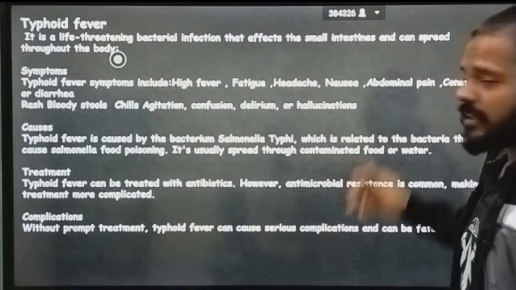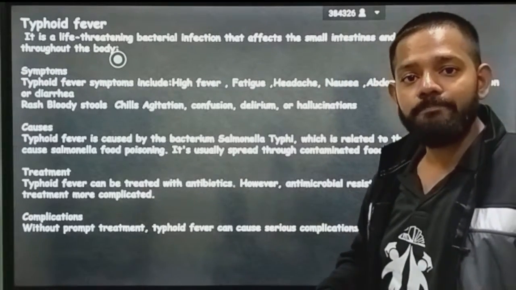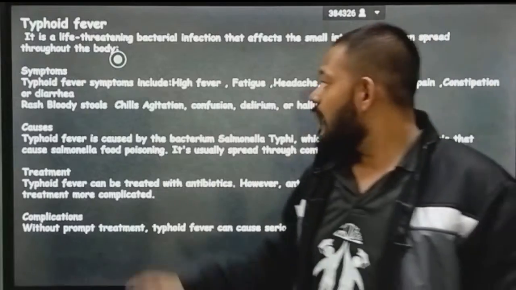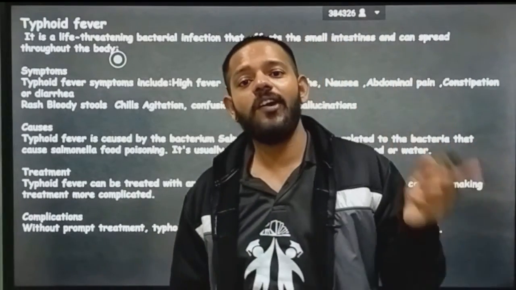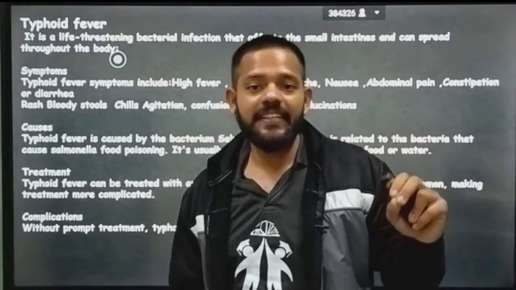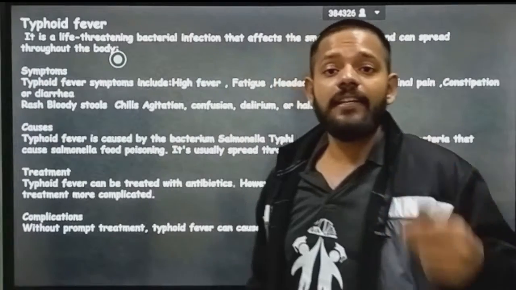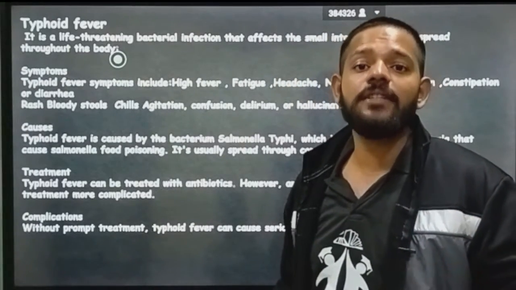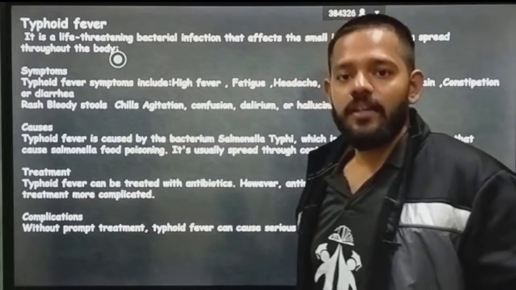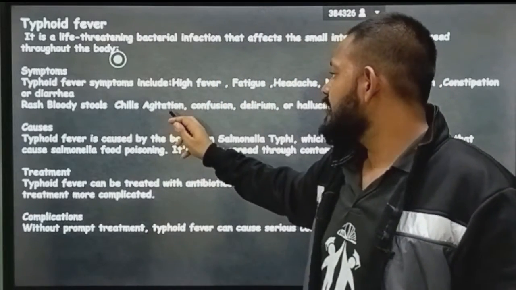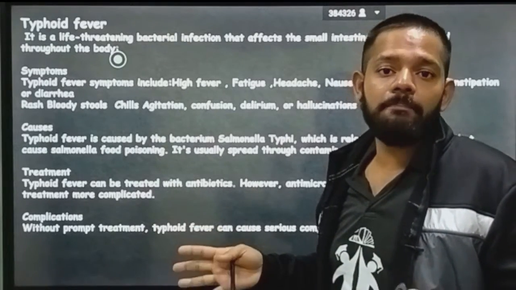Then you have abdominal pain. As this affects your small intestine, automatically abdominal pain is there. Constipation and diarrhea both happen in this disease. Constipation means you are not passing stool properly, and diarrhea means excessive stool coming out with more water. Then bloody stools, the blood is there in your stools. Chills and agitation mean your body becomes chilled, shivering.